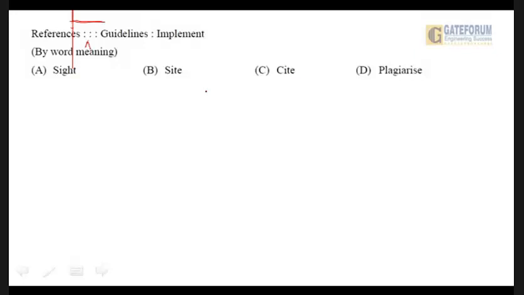So obviously references can be cited, but this time, even though the pronunciation is the same with option B, the spelling is CITE. So references are cited, guidelines are implemented. So obviously cite will be the correct option here, right? Let's move on to the next.